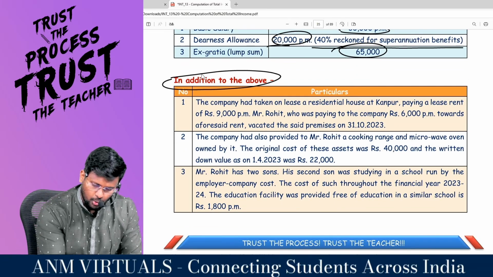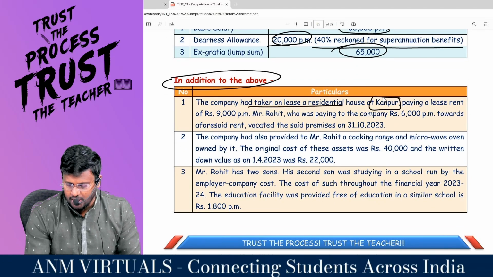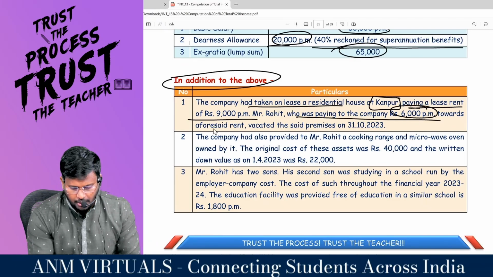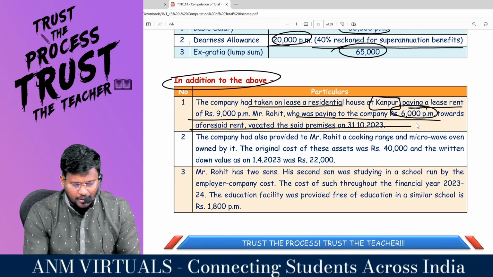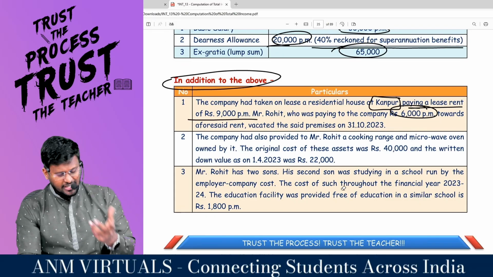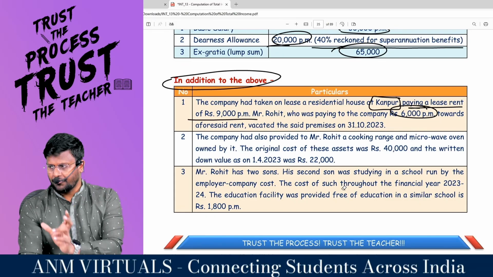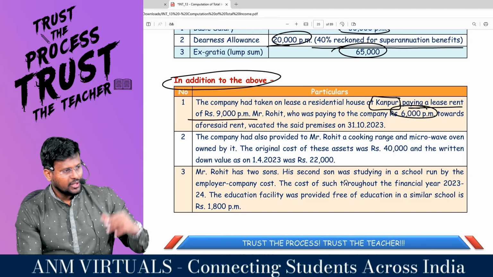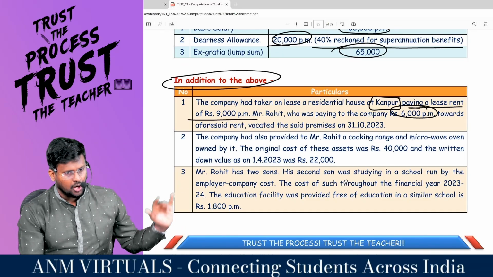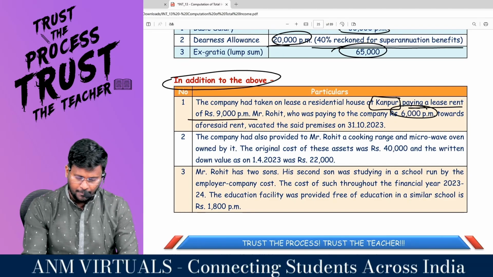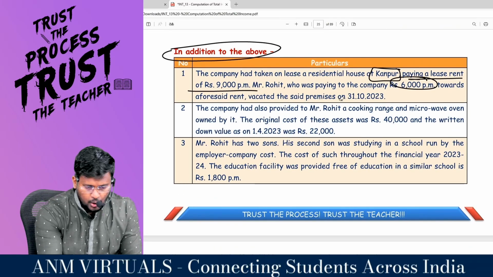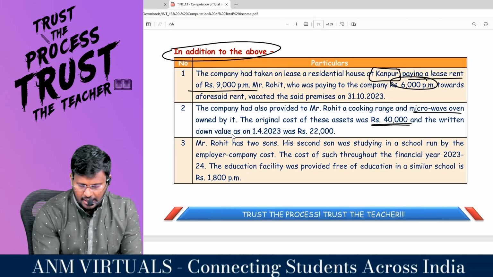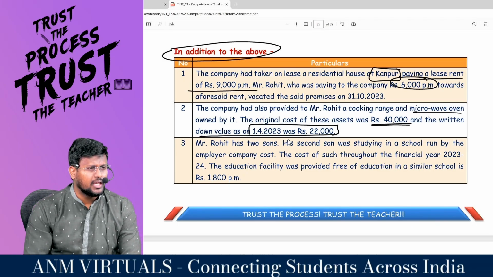In addition to the above, the company had taken on lease a residential house at Kanpur, paying a lease rent of 9,000 per month for Mr. Rohit, who was paying to the company 6,000 per month towards the aforesaid rent, and vacated the said premises on 31/10/2023. That means, my dear students, for the first 5 months, actual lease rent paid or payable, or 15% of salary, whichever is lower. For the next 7 months, actual lease rent paid or payable, or 10% of salary, whichever is lower. That's it, game over. The company has also provided Mr. Rohit a cooking gas range and microwave oven owned by it. The original cost of these assets was 40,000 and WDV on 1/4/2023 was 22,000.